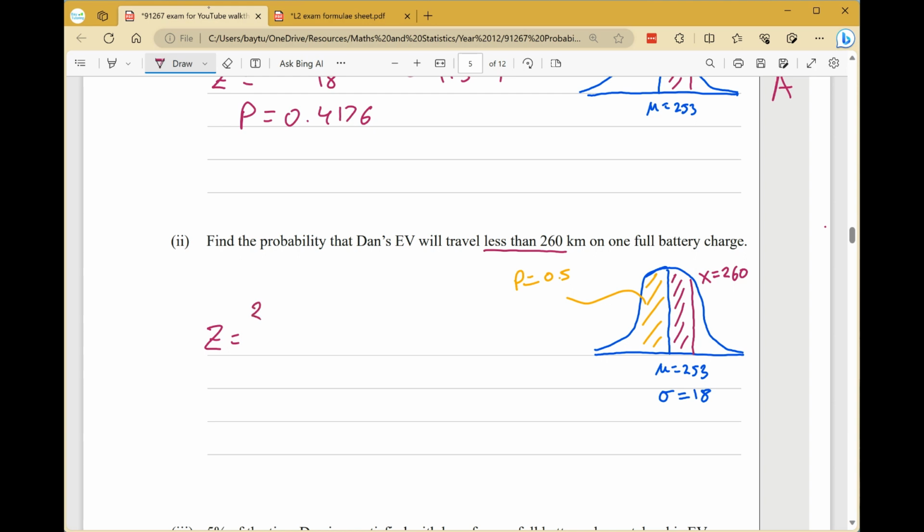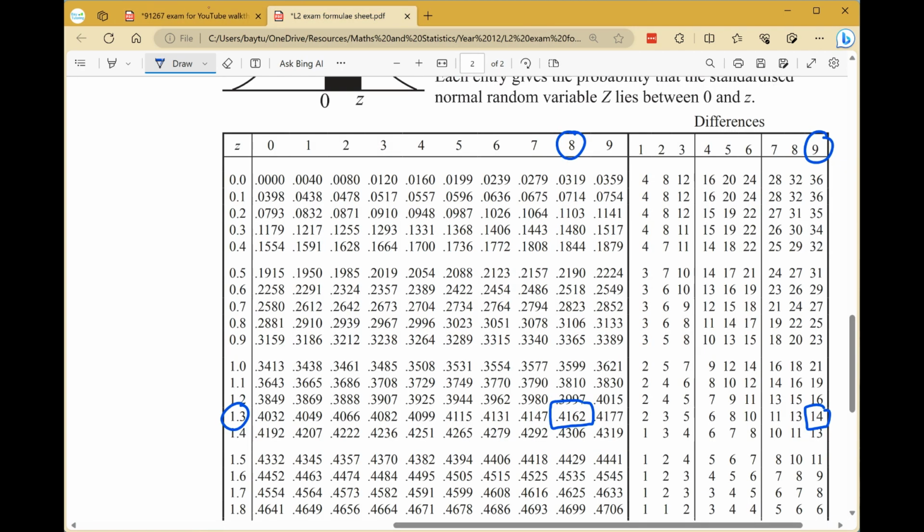So z equals x minus the mean divided by the standard deviation, which is 18, which is 0.389. Again, that's positive because our x value is bigger than the mean, so we find 0.389 over here.